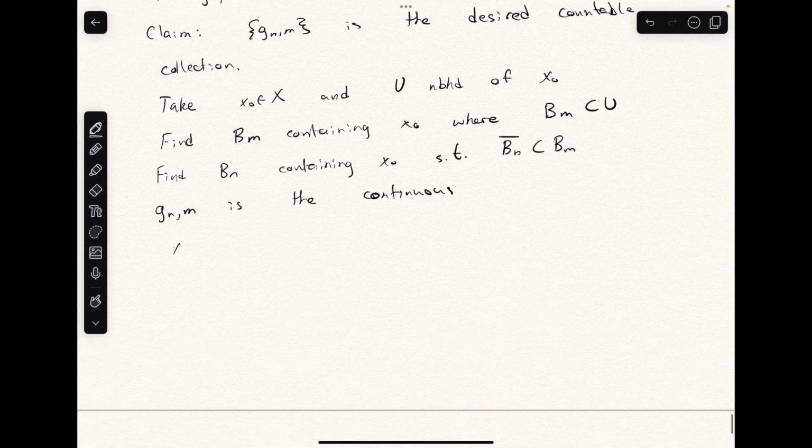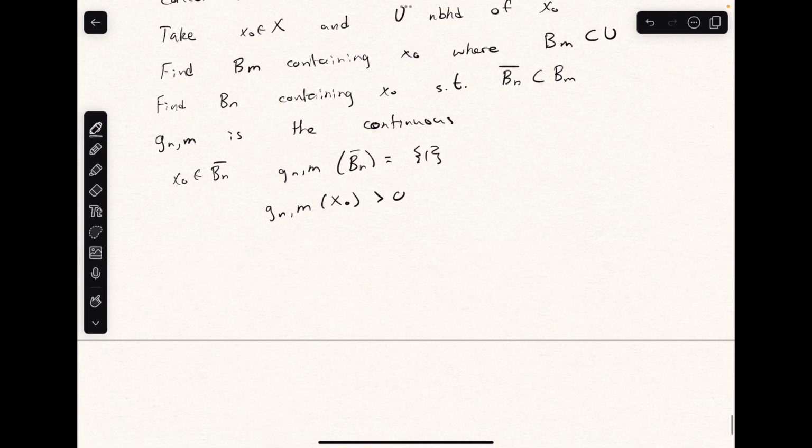Since x naught belongs to the closure of B of N, and the image of the closure of B of N is just 1, the function evaluation at this point is greater than 0 because it's equal to 1. And then we want to make sure that outside U, this function vanishes.